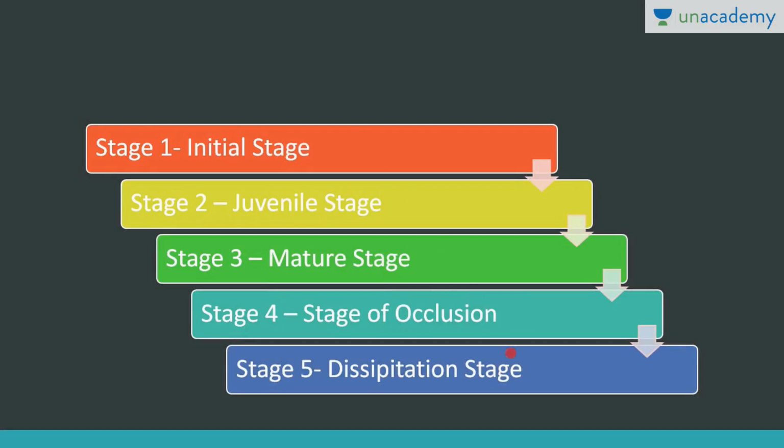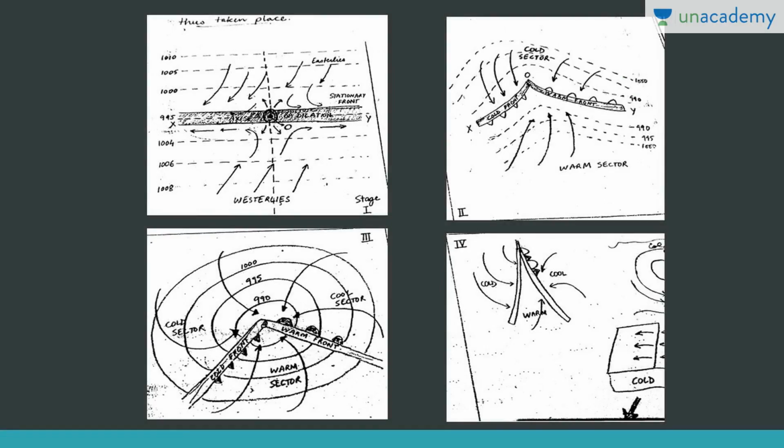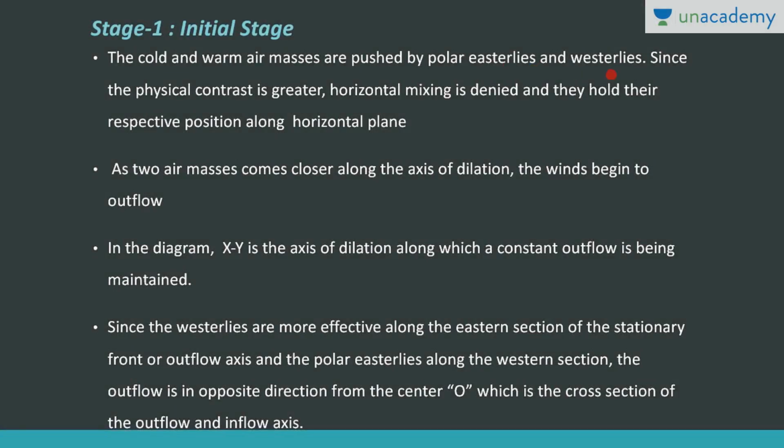Now the formation of temperate cyclone can be classified into 5 stages: the initial stage, then the juvenile stage, mature stage when the cyclone is fully developed, then stage of occlusion and dissipation stage. Okay, now what happens in the initial stage? See here, the cold and warm air mass are pushed by polar easterlies and westerlies. See this diagram. Here we have polar easterlies, here we have westerlies, right? So this is the cold air mass, this is the warm air mass. So cold air mass and warm air mass are pushed by polar easterlies and westerlies, right?